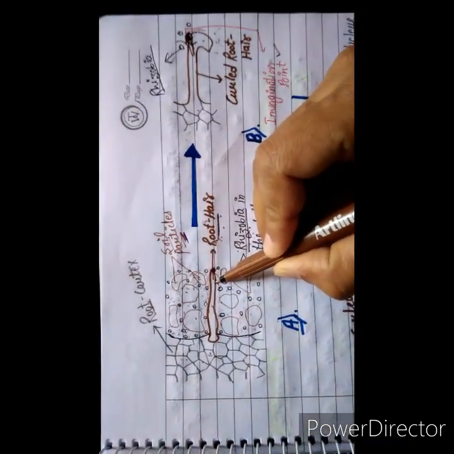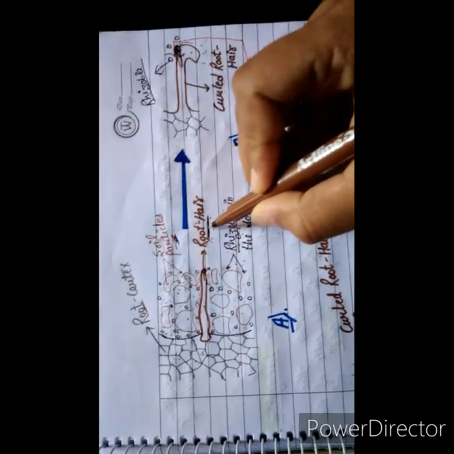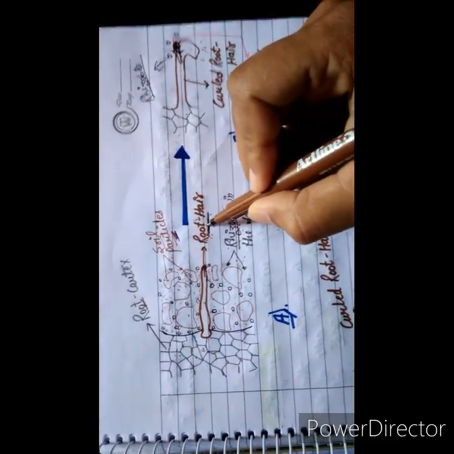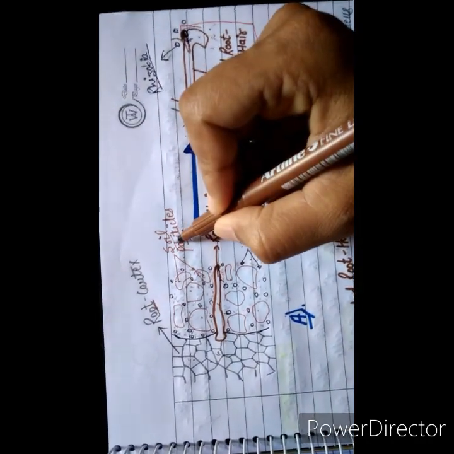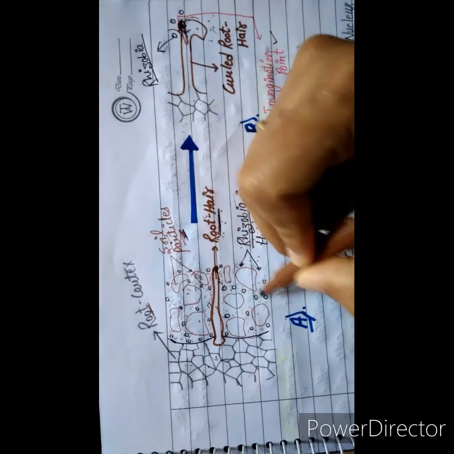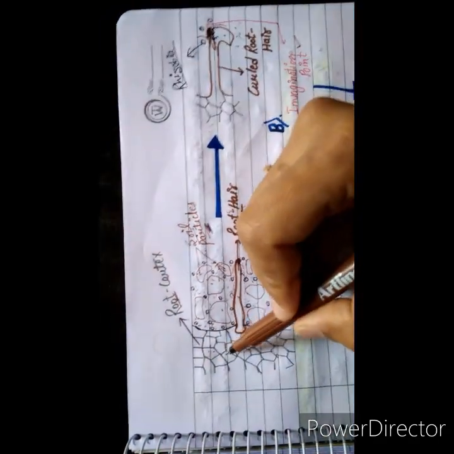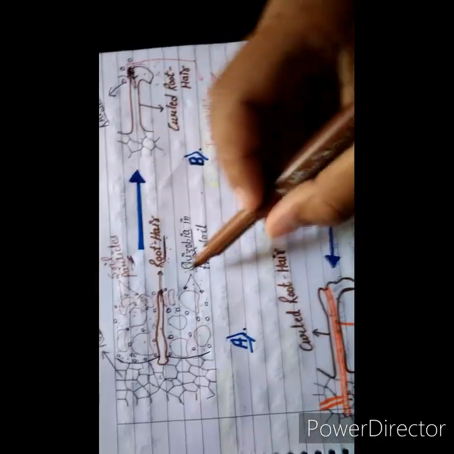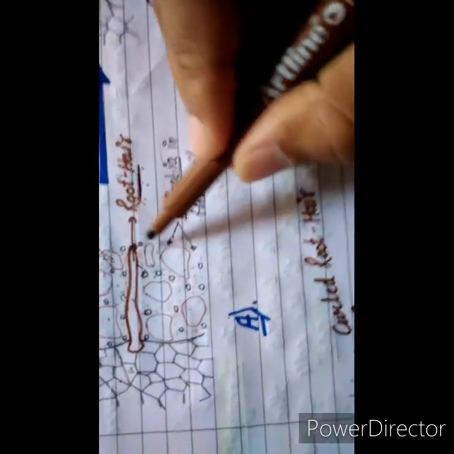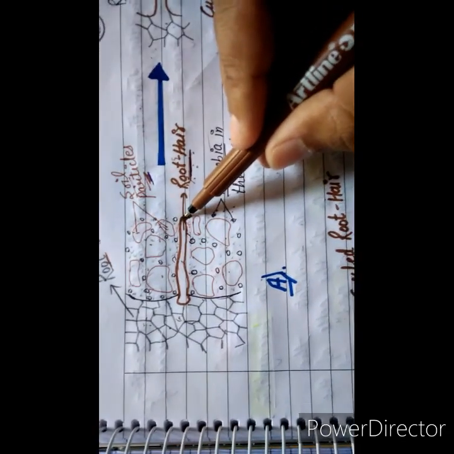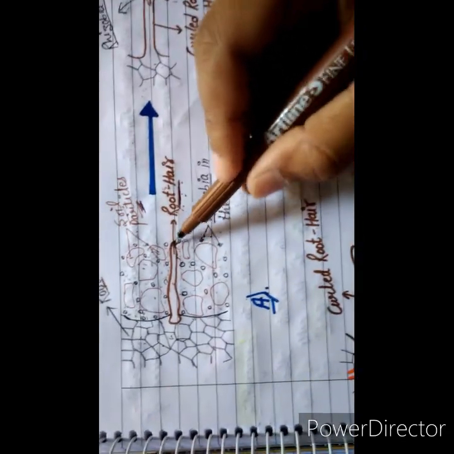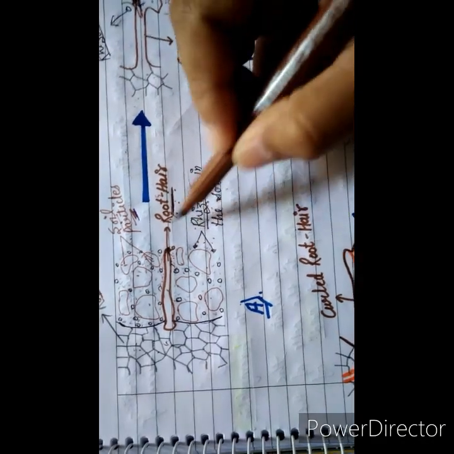The first one is the root hair. You all know about the root hair, its function, helping in gaseous exchange, absorption and all. The large particles indicate the soil particles, and the small colonies represent the rhizobia which are present in the soil, and this is the cortical cells of the root. When the rhizobium enters the root hair, the point from which it enters is known as the invagination point.